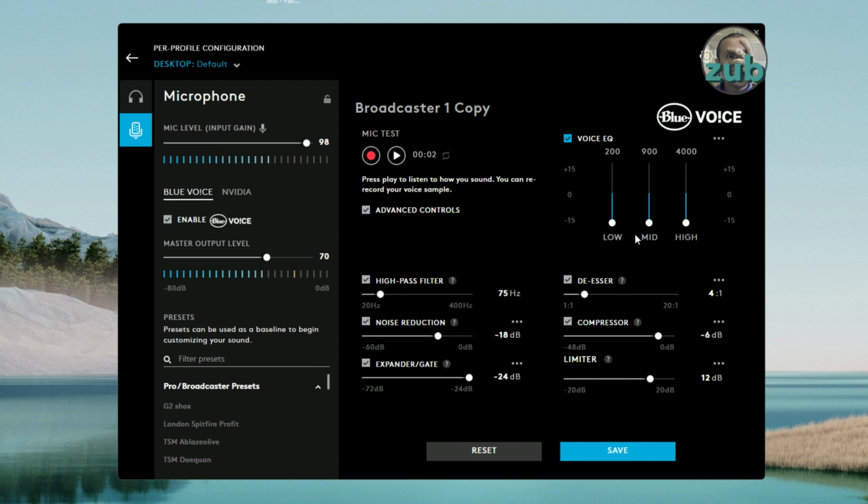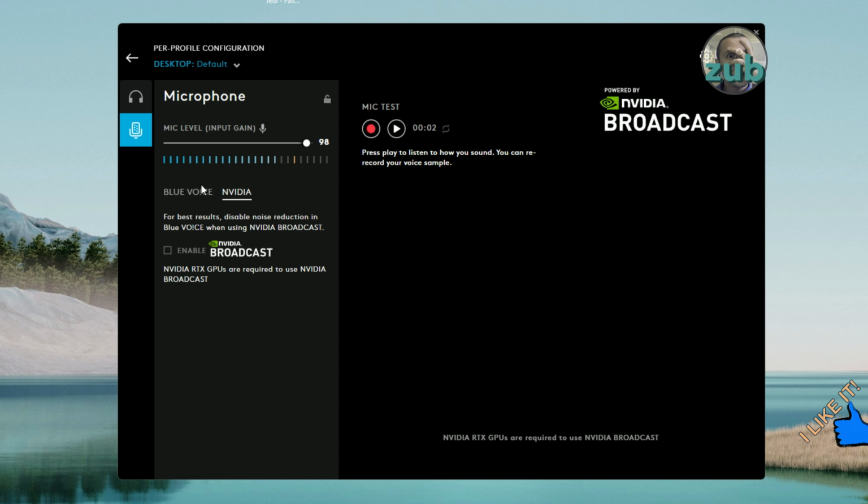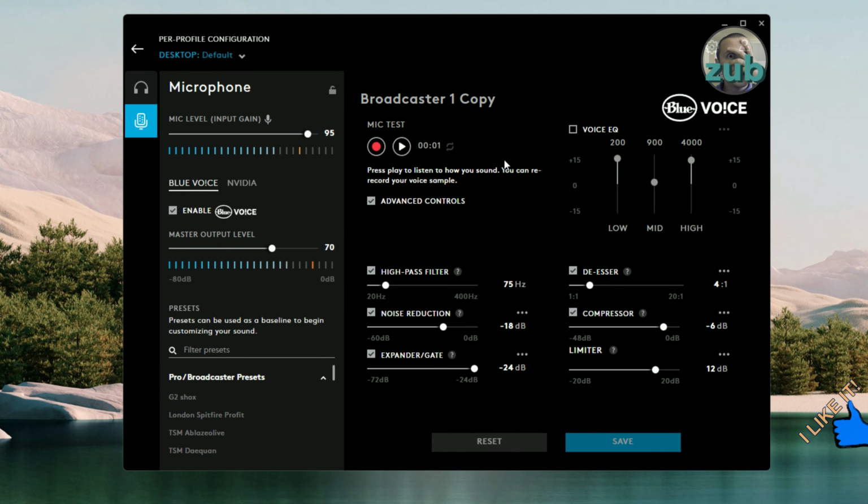This is with all three at -15. This is with all three at +15. I do not have NVIDIA broadcast. Use this part microphone test if you want to hear your voice and modify the settings on the fly, and this way you can hear it.